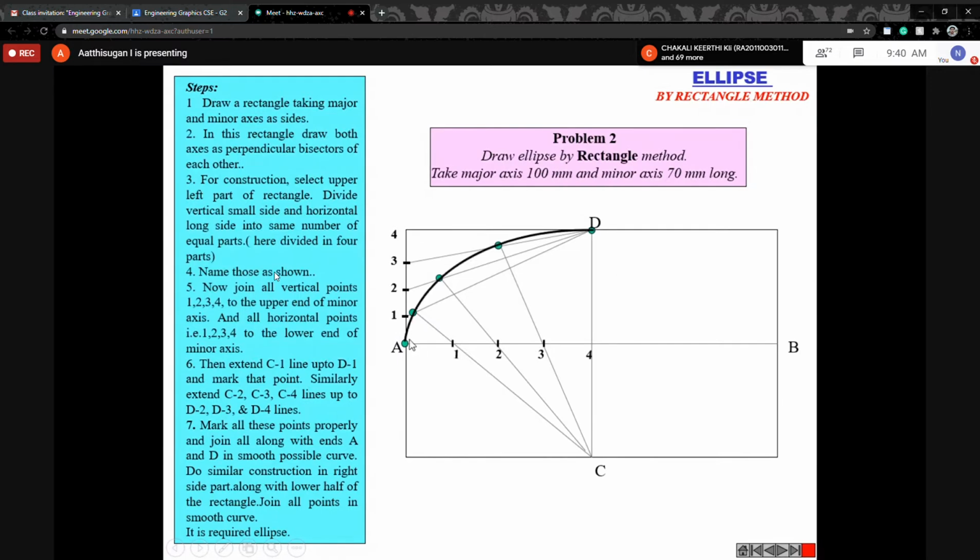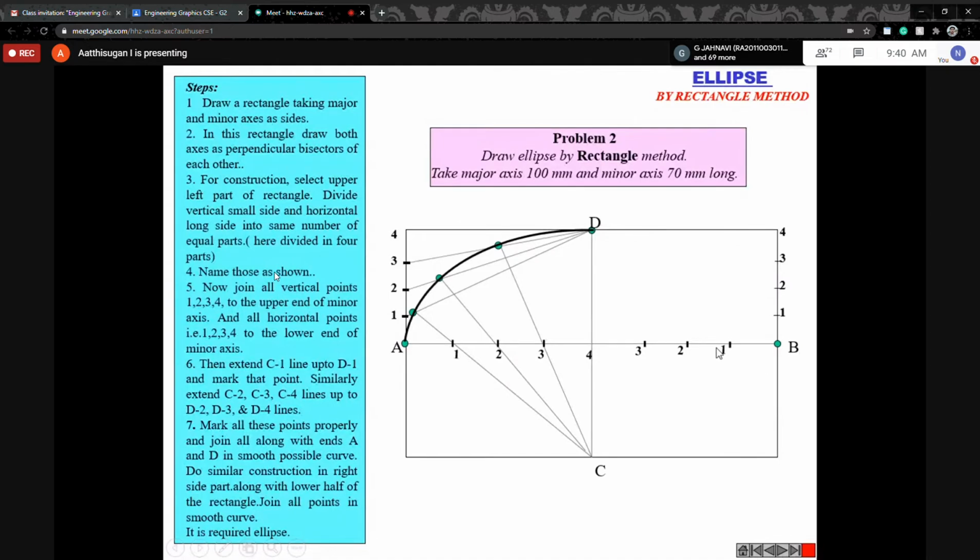I did one quadrant. One quadrant divided. Similarly, follow for this one also. So again, dividing into 4 equal parts. Here also 4 equal parts. Then draw the vertical line from here like this. Dividing into 4 equal parts, name it 1, 2, 3, 4. Here also divide into 4 equal parts.